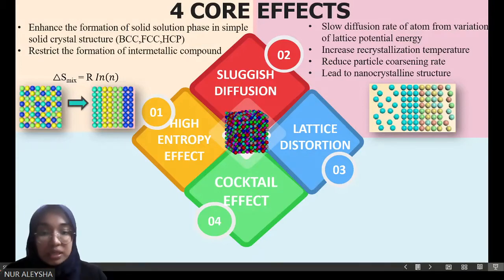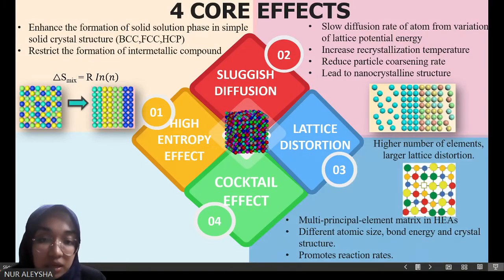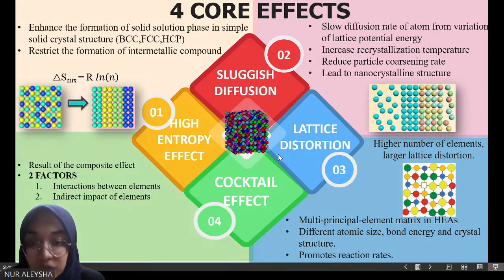The third one is the lattice distortion that strengthens the solid solution formation. This is because the high lattice strain will impede dislocation in its system. The fourth one is the cocktail effect, which is considered as the result of the composite effect of the atomic properties. It means that different composition elements will promote different microstructure, phase, and properties.